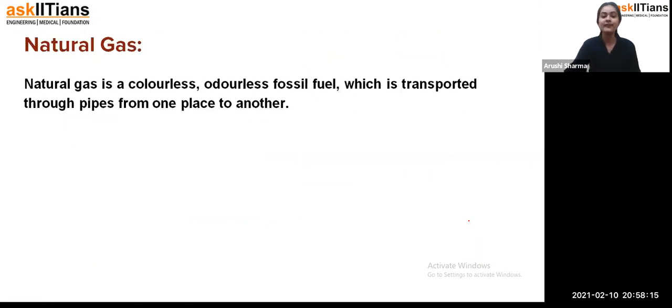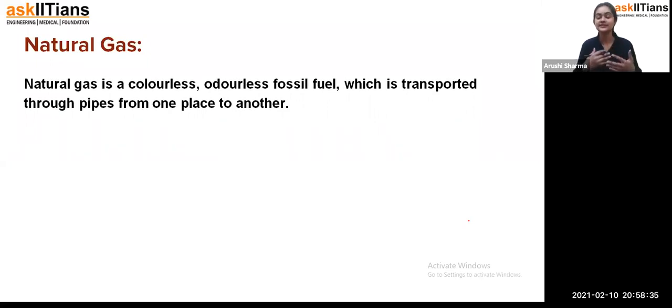Fine. Now we have seen what petroleum is, that petroleum is black gold, petroleum is a crude oil, and on refining that crude oil we are getting different components. But now we have to see the third type of fossil fuel, that is the natural gas.